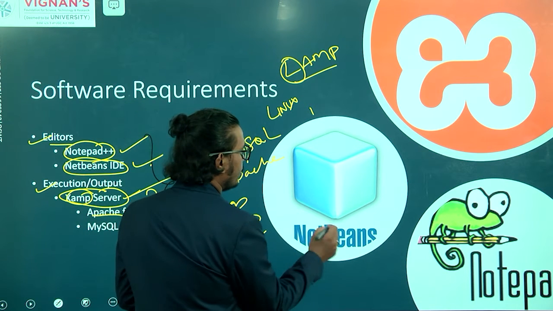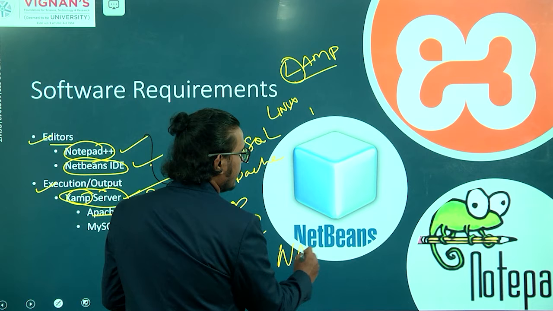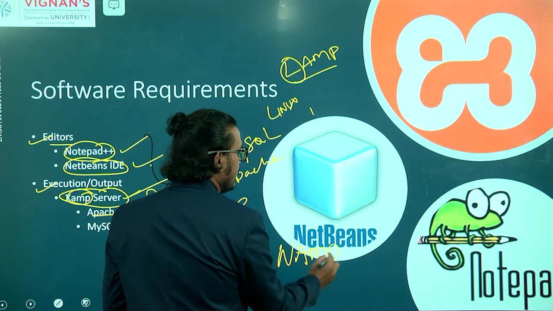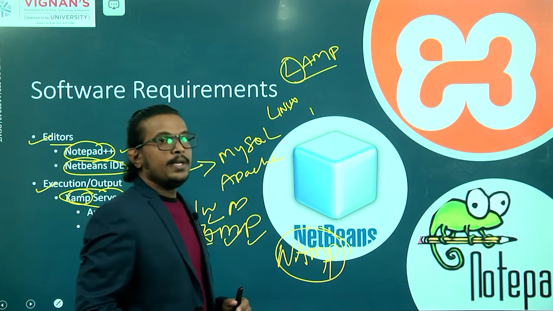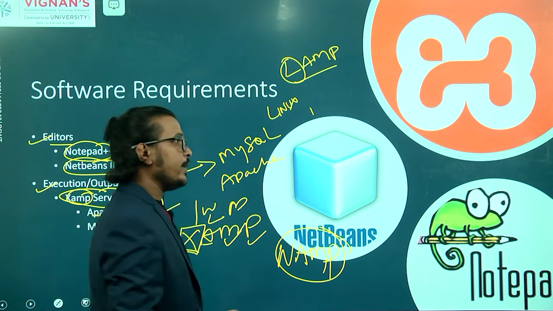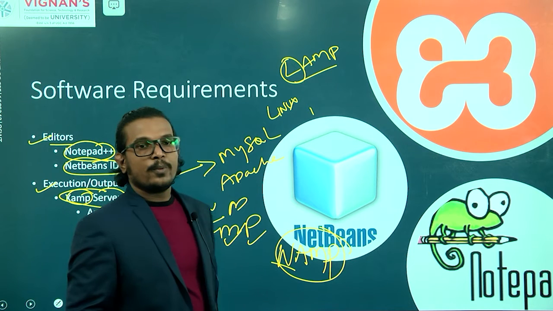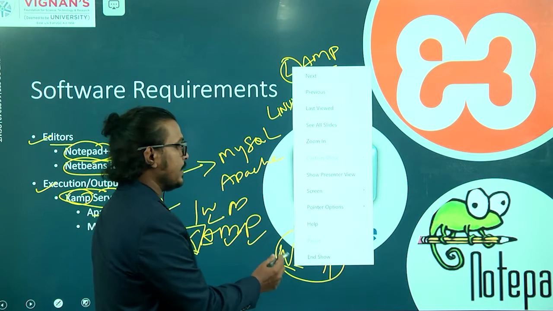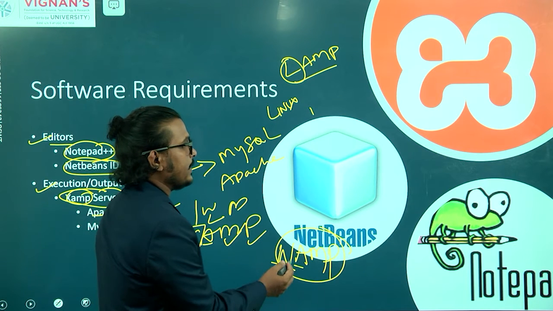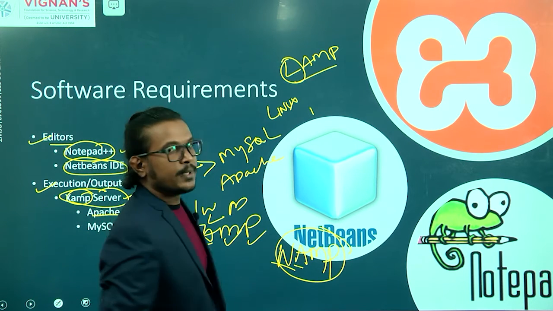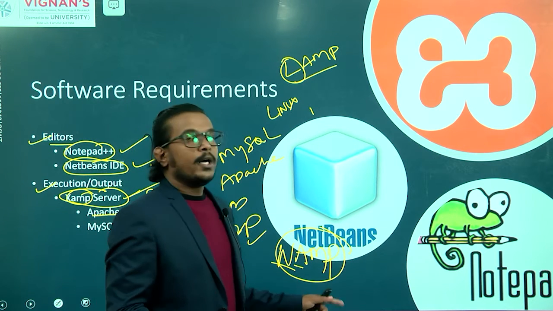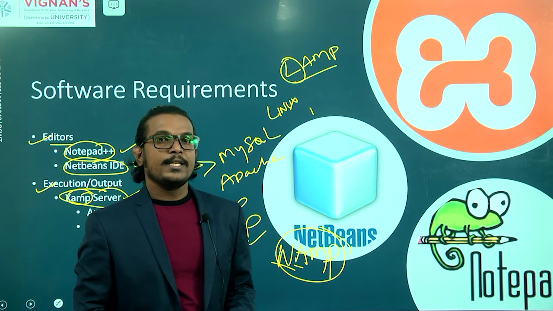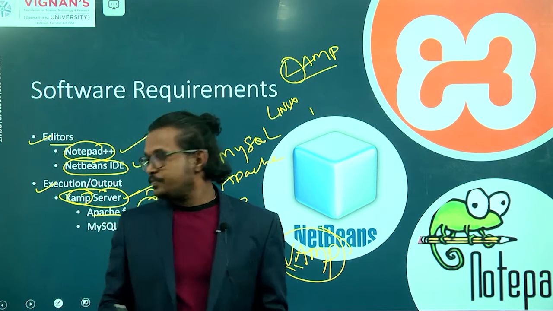For Windows or other operating systems, we have one more software, that is the WAMP server. Here W represents the Windows operating system, A represents Apache, M represents MySQL and P represents the PHP or Perl language. Clear?